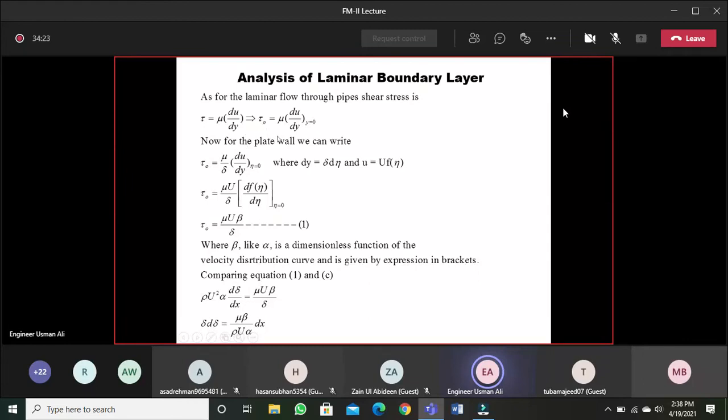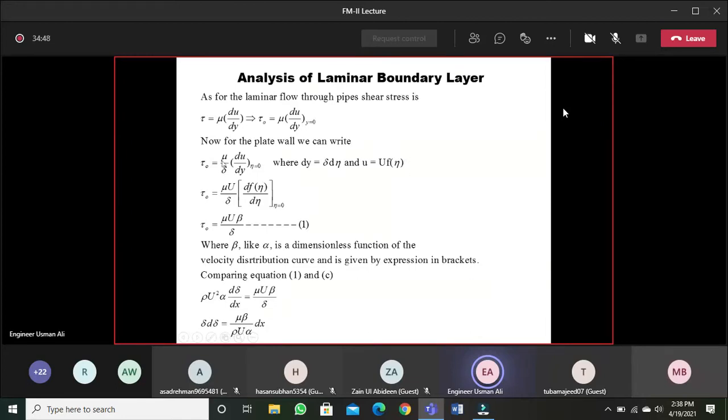But now putting the values, we know that dy is del into d eta and u is capital U into function of eta. In the expression we derived earlier, we assumed that y over del is eta, so dy is del into d eta, and small u is capital U into function of eta.